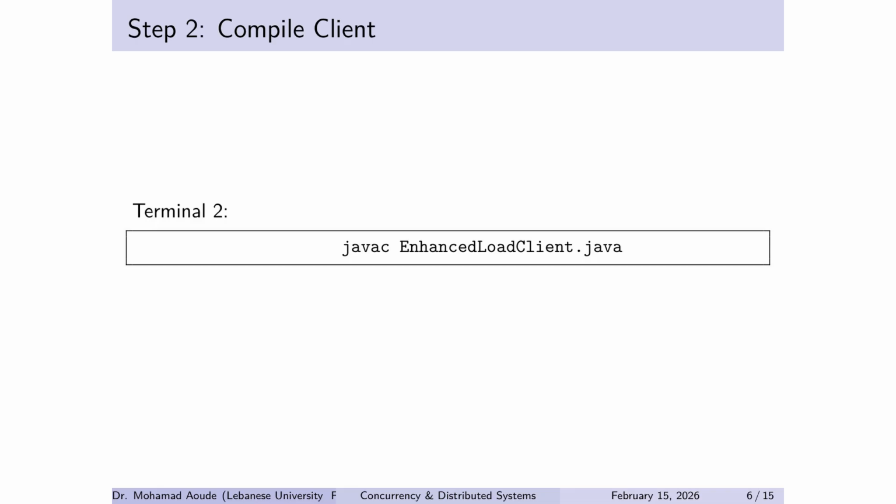Terminal 2, compile enhanced load client. This client is not optional. It is the instrument for this lecture, and the job of an instrument is repeatability. Same input, same measurement approach, comparable results. Also, you should get into the habit: compile once, then run many experiments. The experiments are where learning happens.